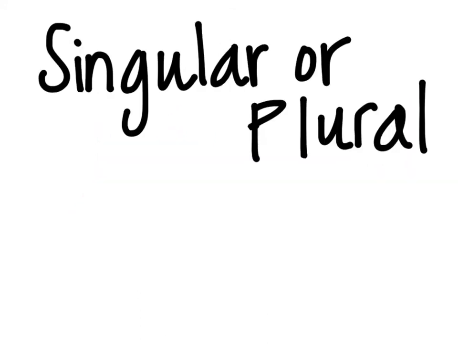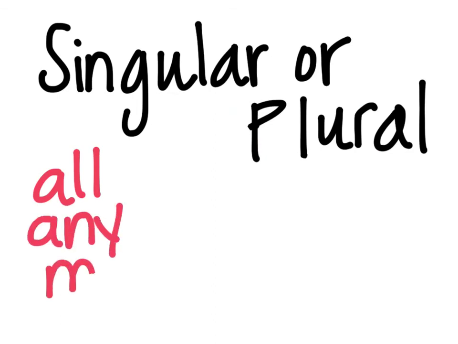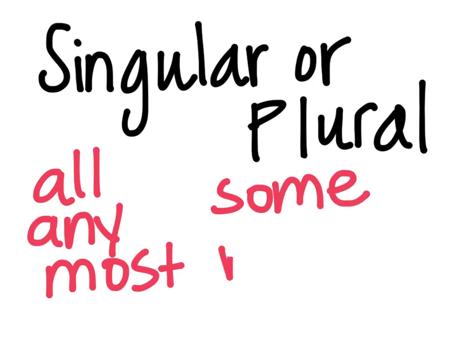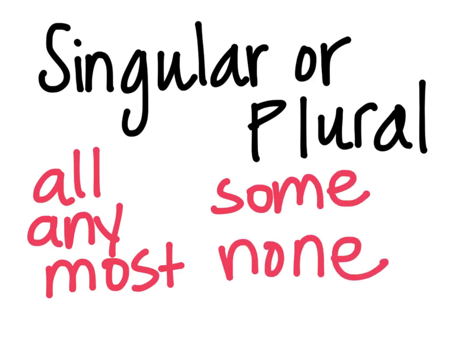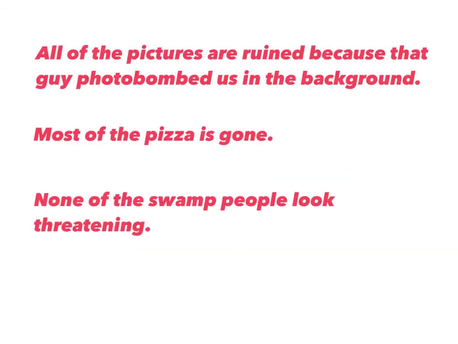The last group of indefinite pronouns are the ones that could be singular or plural depending on the sentence. These are all, any, most, some, and none. All, any, most, some, none. So take a look.